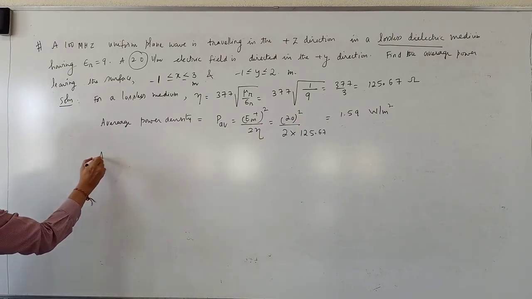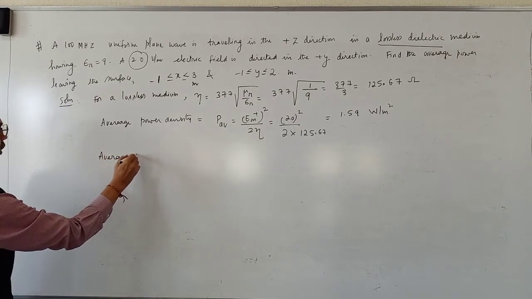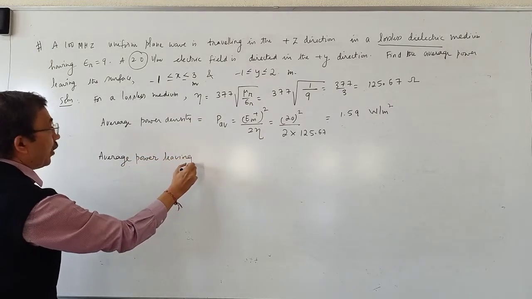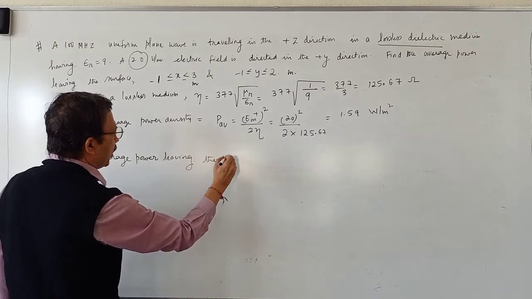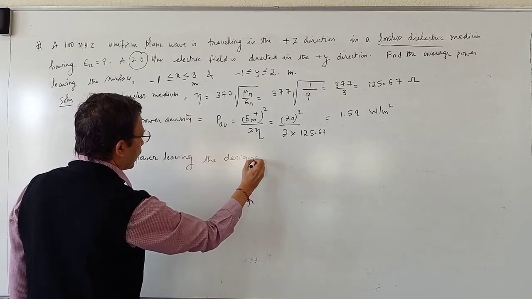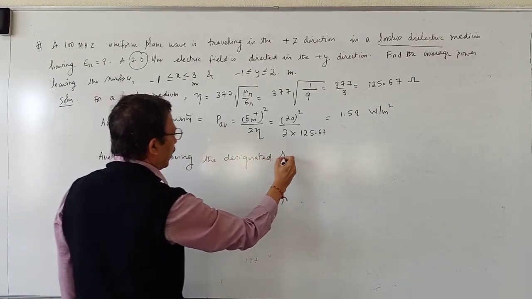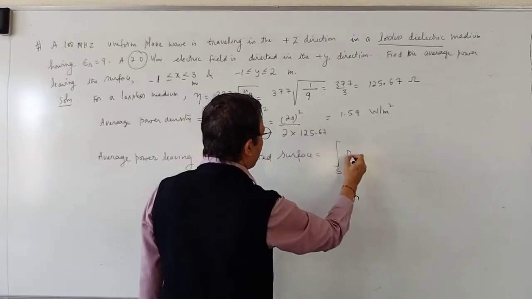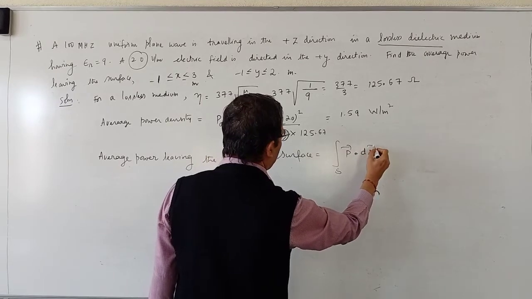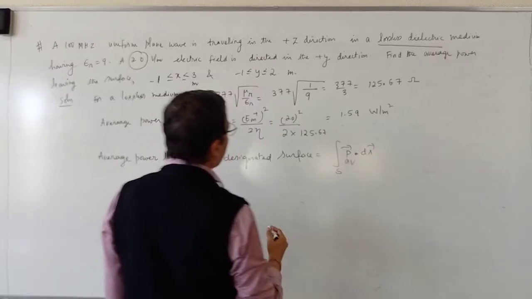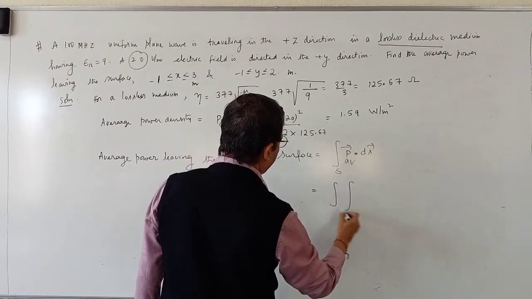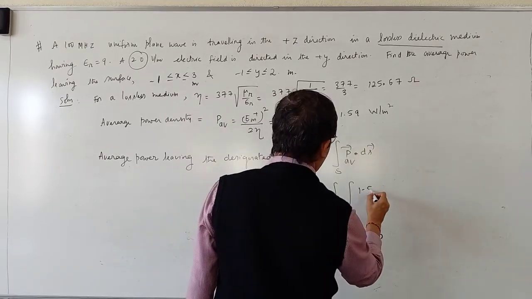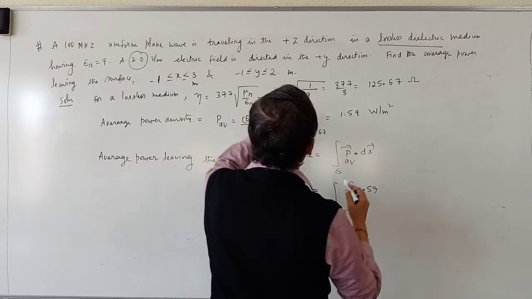Average power leaving the designated surface is equal to surface integral vector P average dot dS, a double integral. What is vector P average? 1.59 is the magnitude, traveling in which direction?